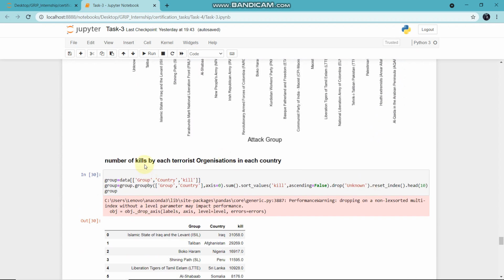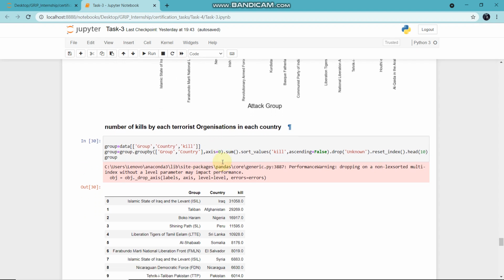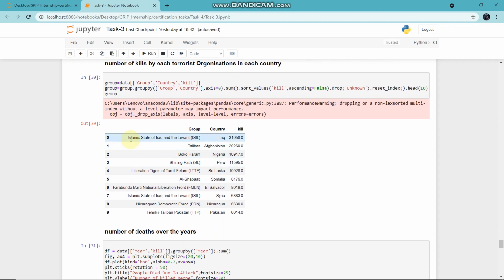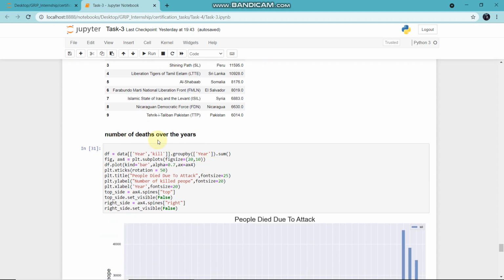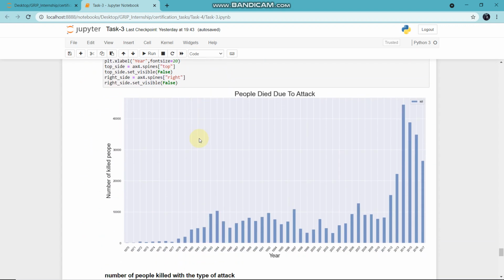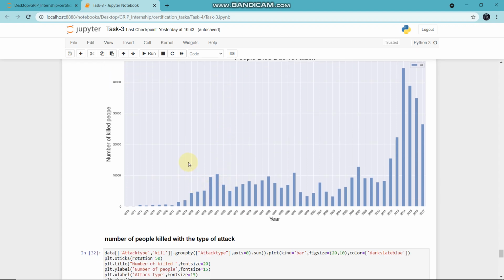And the number of kills by each terrorist organization in each country: the highest is by the Islamic State of Iraq and the Levant. Country is Iraq, kills are 31,058. Number of deaths over the years. Here you can see the chart.